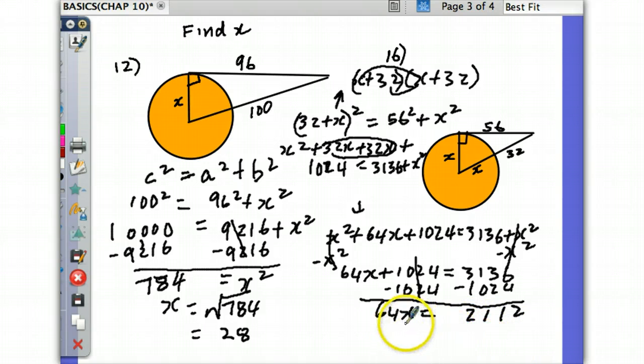Now we divide. Divide by 64 and we're done. Somebody do that for me, please. 33. Yeah, exactly. 33.